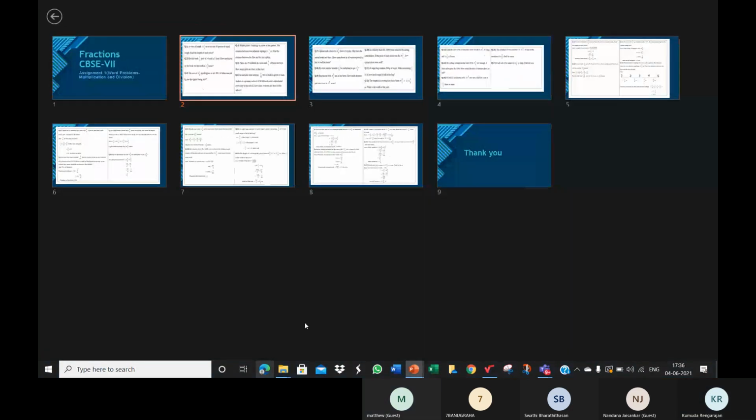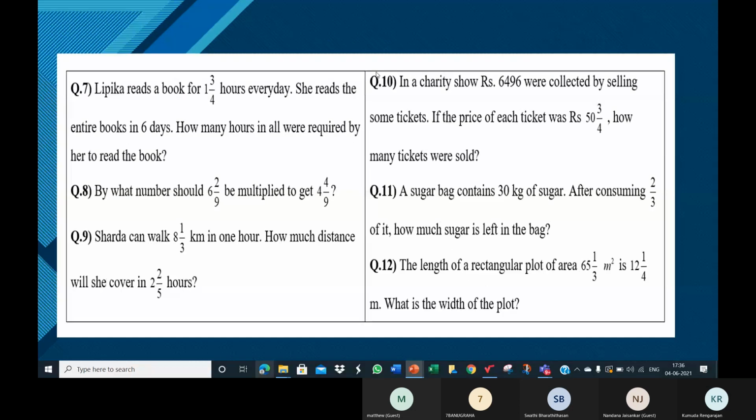All right, children. Yes, I want Anugraha again. Okay, ma'am. I will not disturb you. Which question? Question number 7. So, ma'am, a girl reads a book for 3/4 hours a day. She can read the book in 6 days. How many hours will be required by her to read the full book?